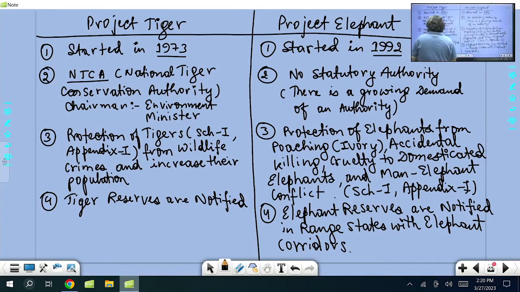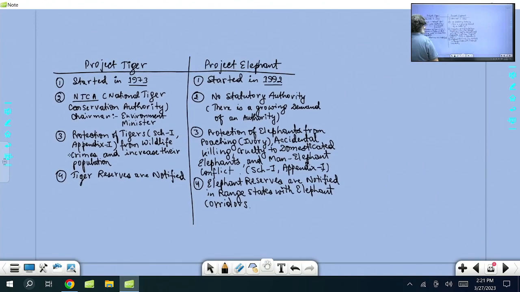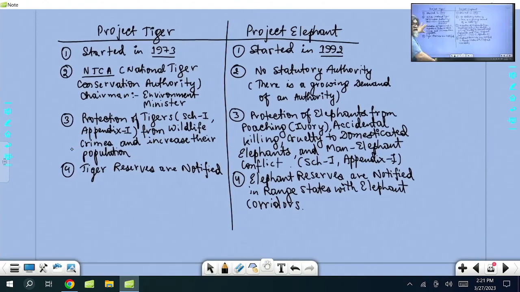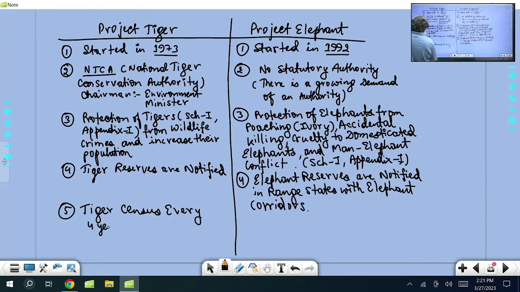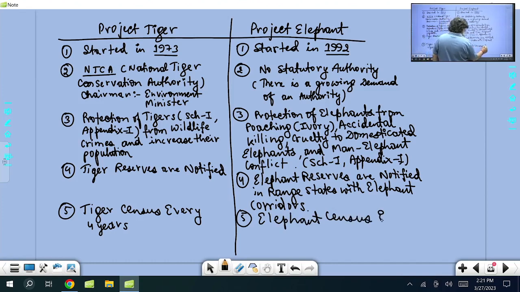So tiger reserves are notified. Point number 5, in this same table which I am writing here. I mentioned that the tiger census is every 4 years, and it is going on now. Same way, the elephant census is every 5 years. Again the counting has been done, and the data is being worked out to be released.